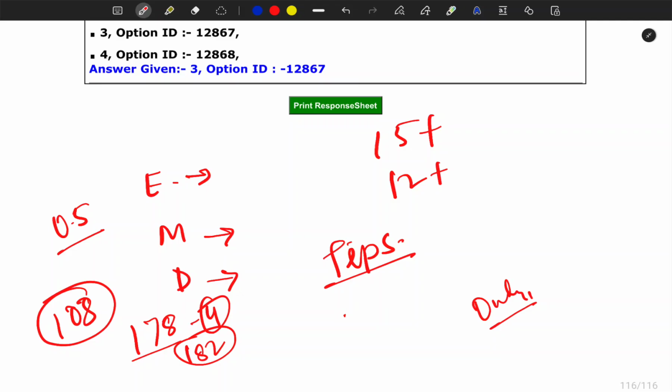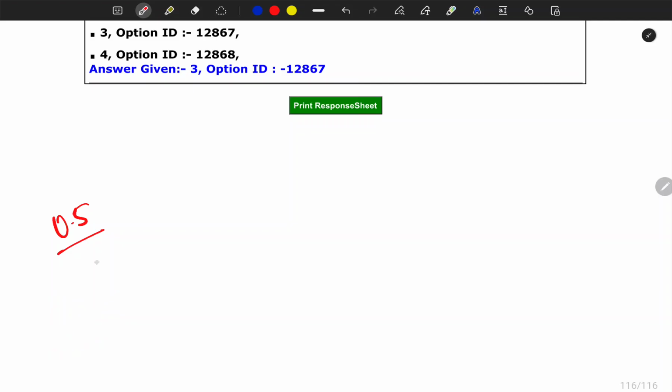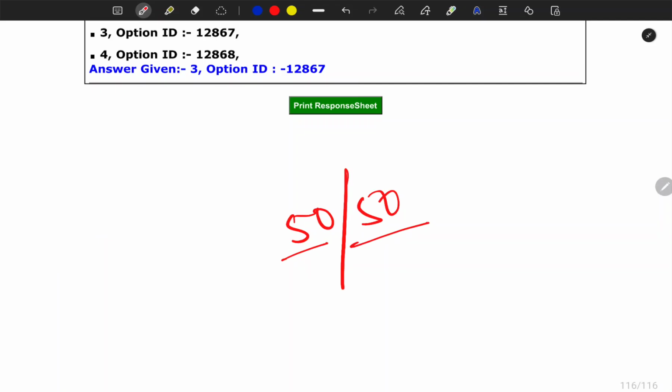Okay, so this was today's analysis, and I hope this was not so boring and all of you have learned a lot from this, and we will do a few more papers before your exam. And I'll tell you again that this exam is 50-50. 50 means 50% knowledge, 50% skill.